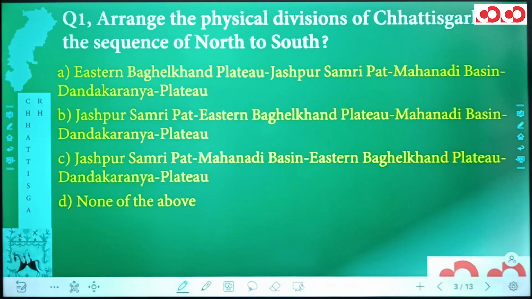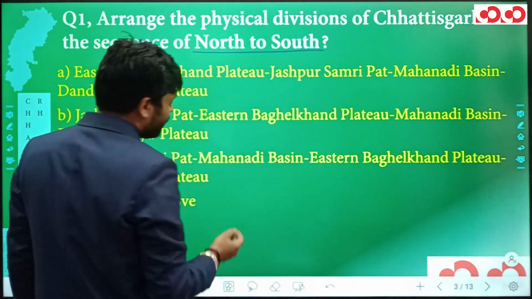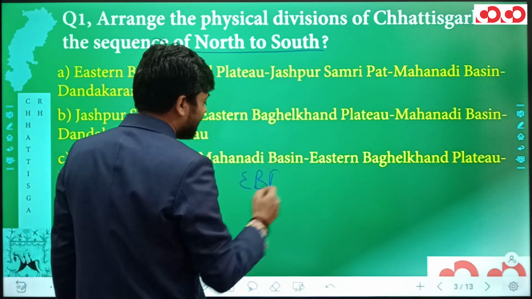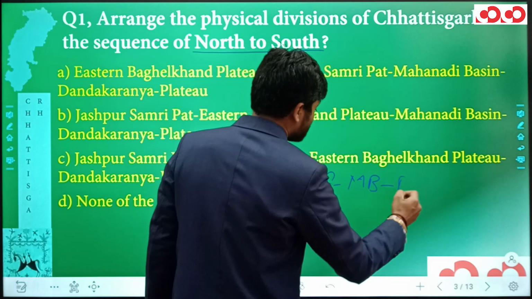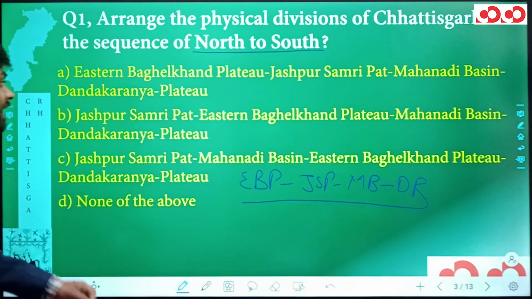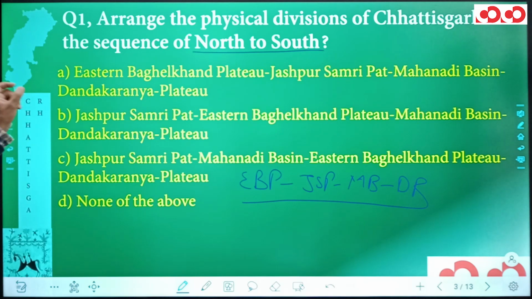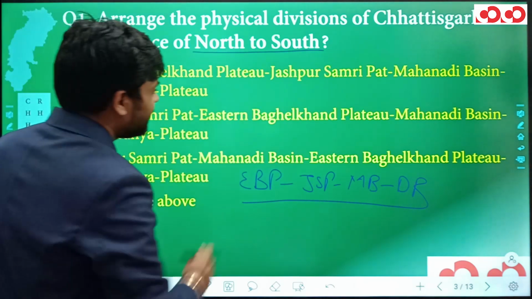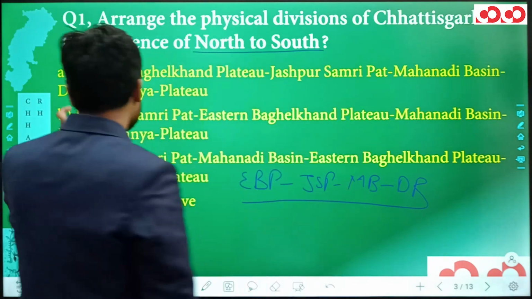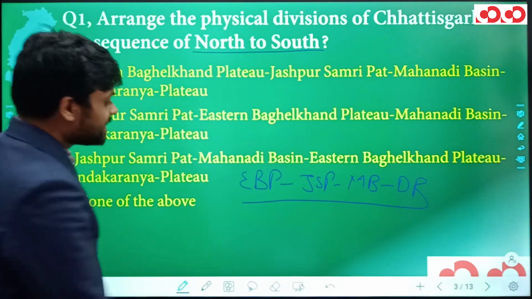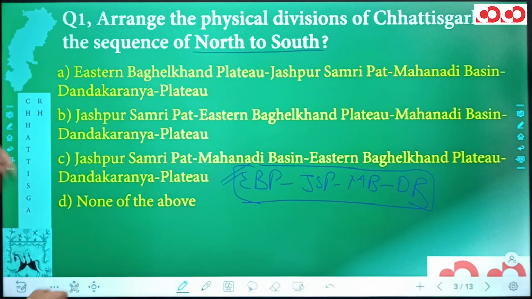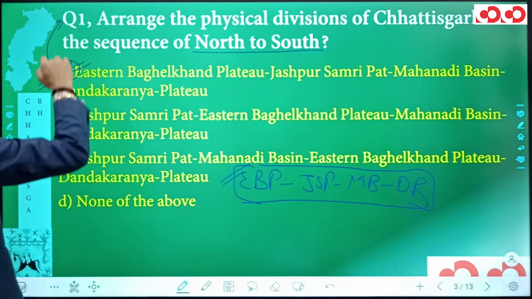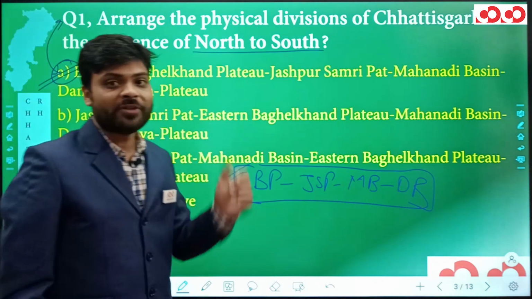Now let's come back to the question. We have to tell in the sequence from north to south, and what we have learned, it was Eastern Baghelkhand Plateau first, then Jashpur Samri Pat, then Mahanadi Basin, and finally Dandakaranya Plateau. Now, looking at the options, in option A, we have Eastern Baghelkhand Plateau, then Jashpur Samri Pat, then Mahanadi Basin, and then Dandakaranya Plateau. So this matches the answer that we have deduced, and hence option A is the correct option for our first question. So this was all about the first question.